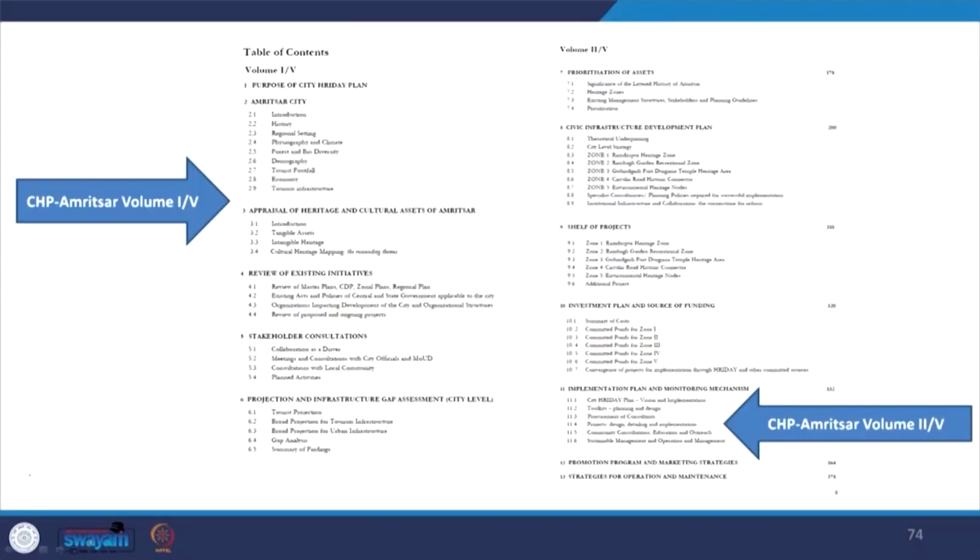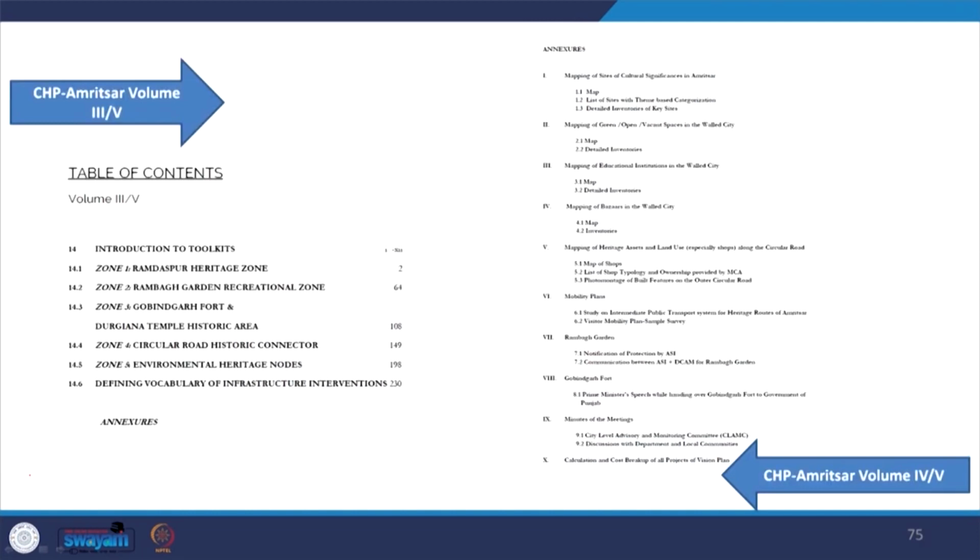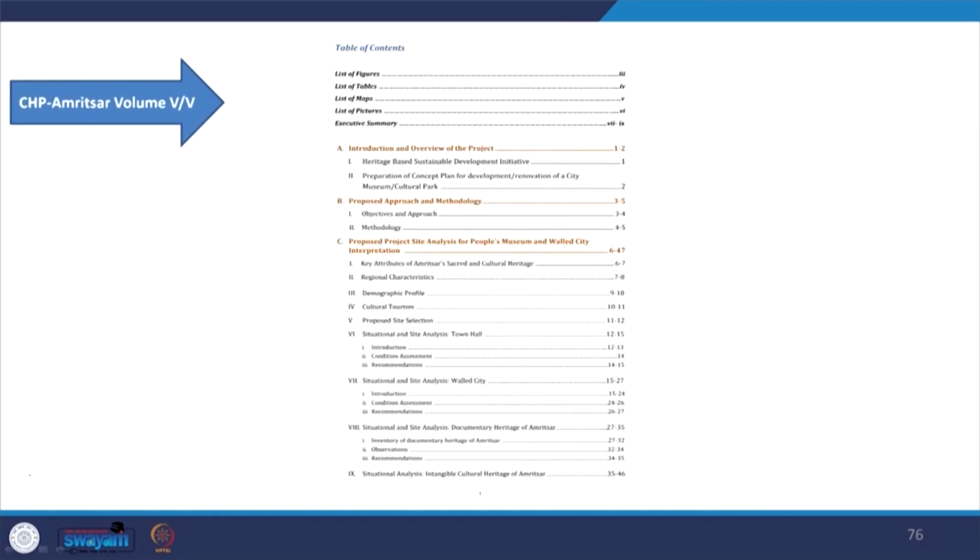So, in this image we can see the various volumes, what all they cover. Here we can see volume 1 and volume 2, here volume 3 and 4, and the 5th, which details out the complete detail of the proposed museum which was supposed to be designed in the city. The planning team identified that the urban expansion in Amritsar was pivoted around the walled city, characterized